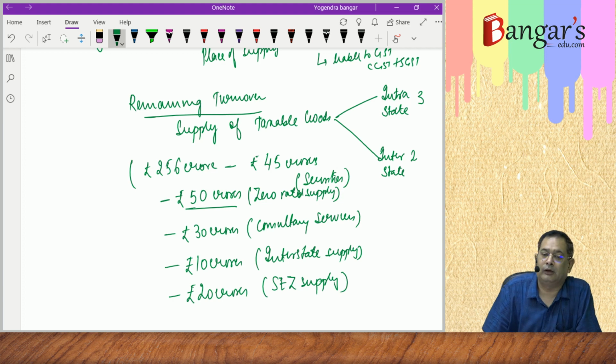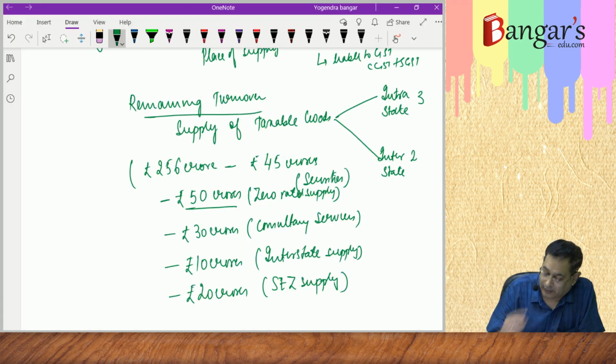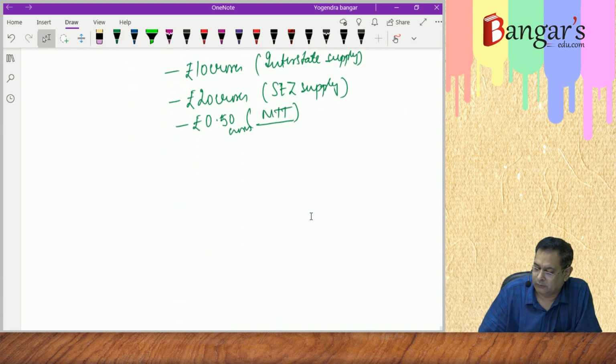This is SEZ supply. Then came merchant trading transaction, 0.5 lakhs, 0.5 crores, sorry. This is merchant trading transaction or out-to-out transaction. Such transactions are regarded neither as supply of goods nor supply of services.